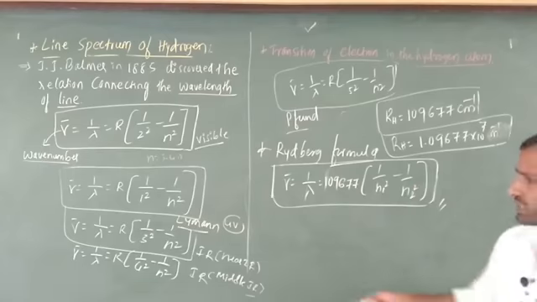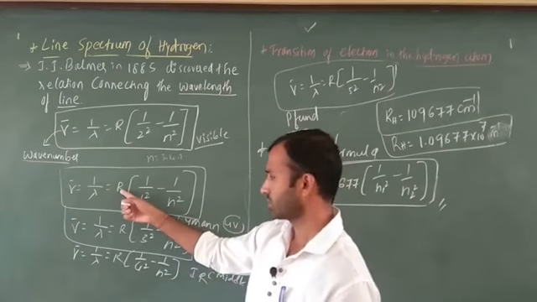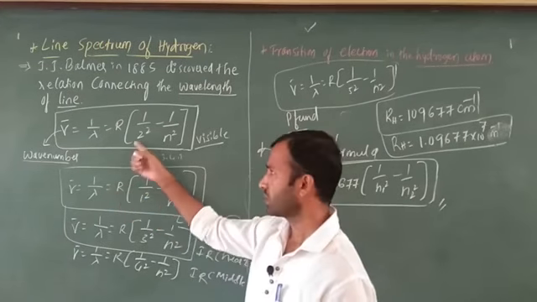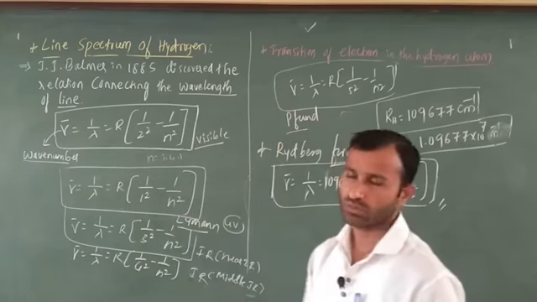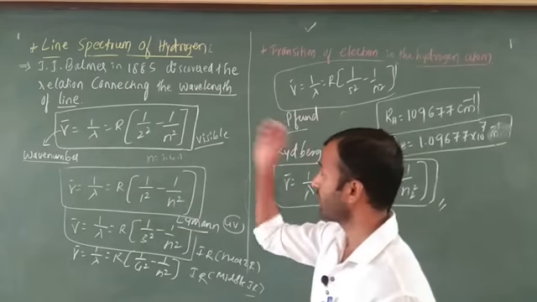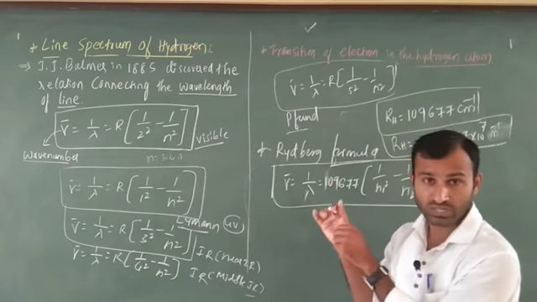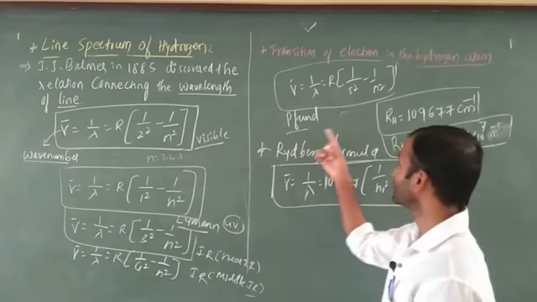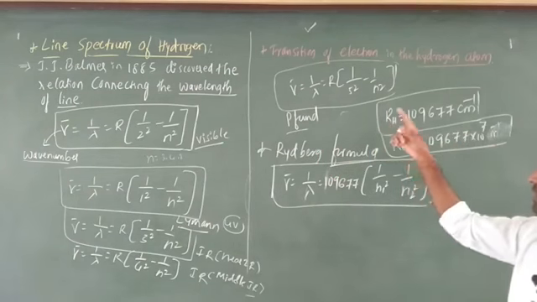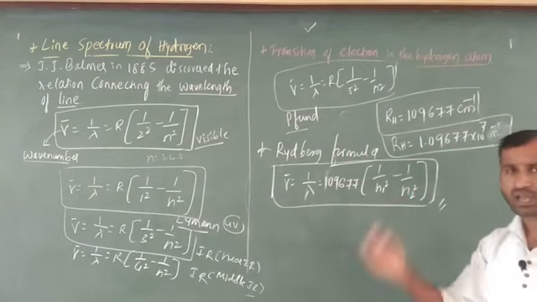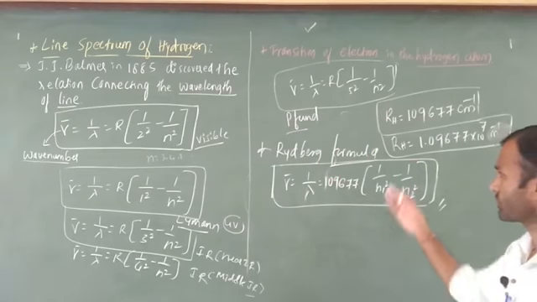Bear in mind, important, here R is there, this is the Rydberg constant. Otherwise you have to write RH, because our aim is hydrogen gas. That is why RH indicates the Rydberg constant for hydrogen.